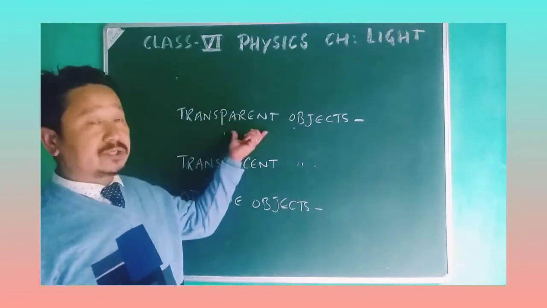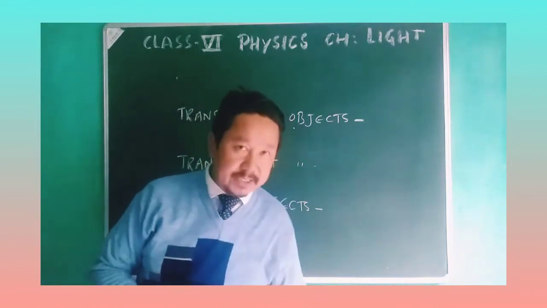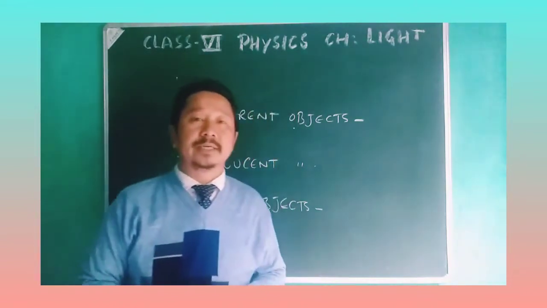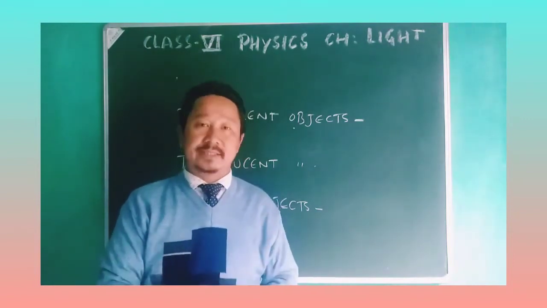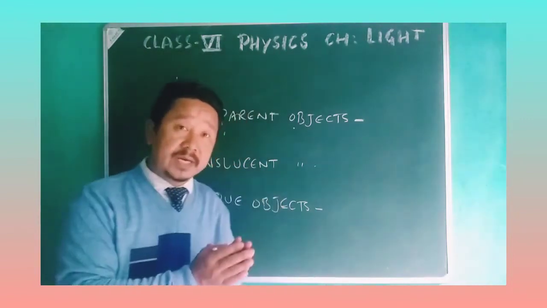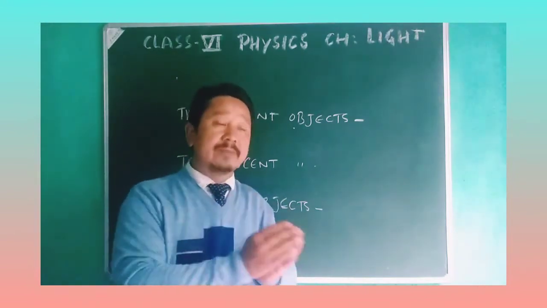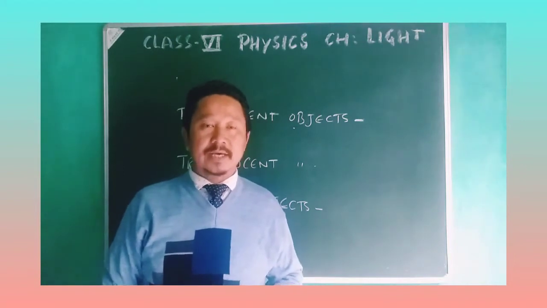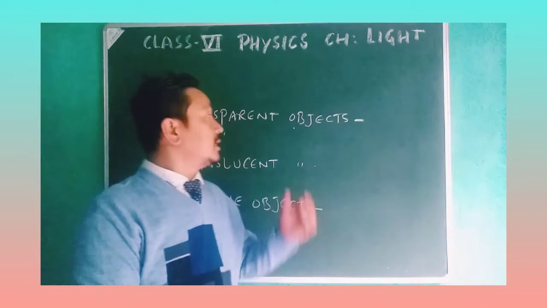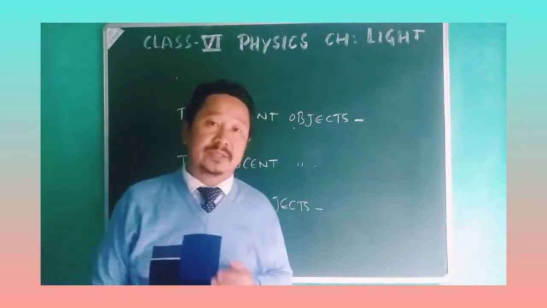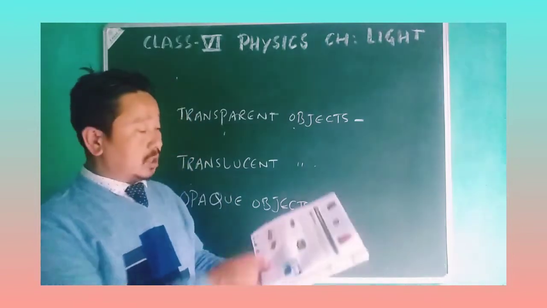First, let us talk about transparent objects. Transparent objects are those objects through which the light can completely pass. Those objects which allow the light to pass through them completely are called transparent objects, which are also shown in your book along with the diagrams.